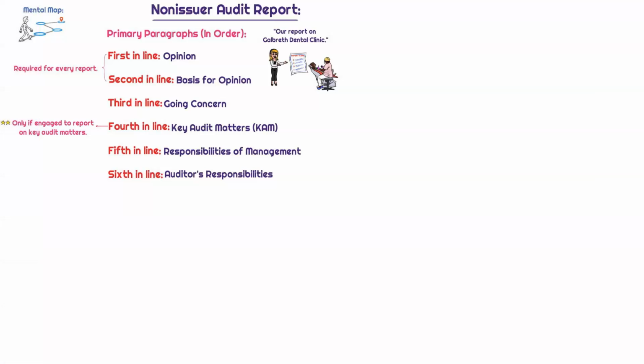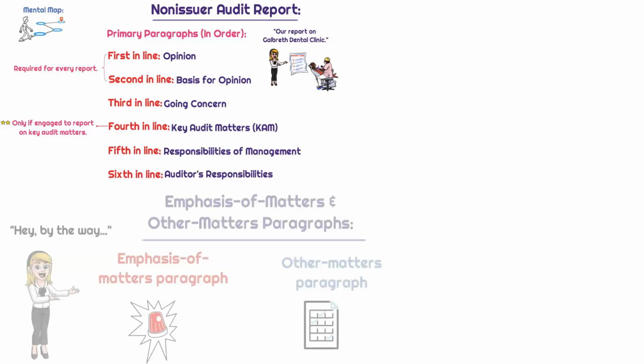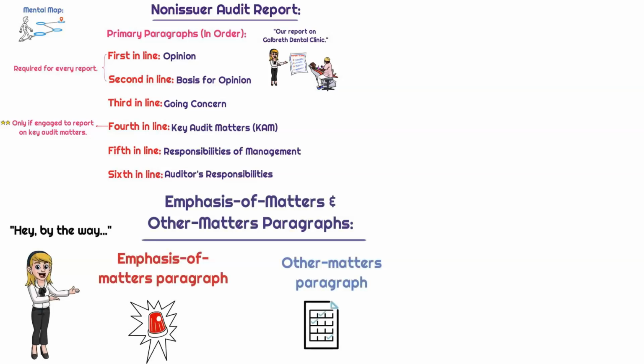Okay, so that's the bulk of it, but now we're going to talk about some additional paragraphs that can be issued in a non-issuer unmodified audit report. The additional paragraphs that the exam loves to test consist of both the emphasis of matter paragraph and the other matter paragraph. You can think of these as sort of a, hey, by the way, paragraph.